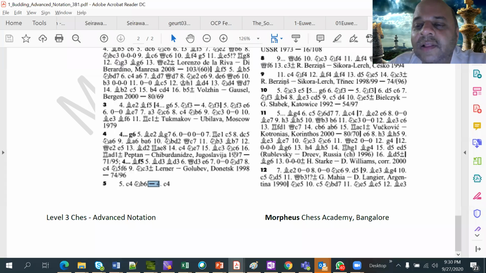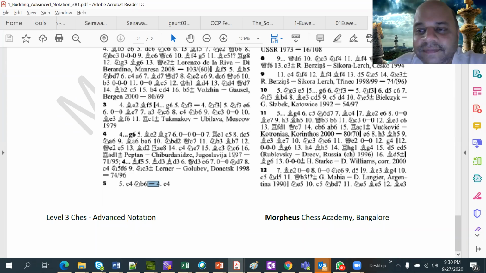So will you call these two different openings? No, because finally the position achieved is the same one. Whichever is the dominant opening from which that position occurs, we call it that opening. And whoever has come by some side path to it, we say you have transposed into it. So if you play e4, e5, Bc4, at this point we would have called it the Bishop's Opening. But after Nc6, Nf3, we will say you have transposed into the Italian Game.